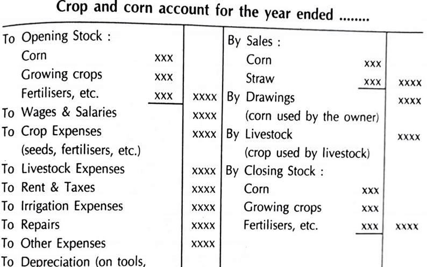So there are different types of farm activities, which may be agricultural activity, horticultural activity, pottery activity, or dairy activity, and so on. So there are different accounts being prepared.